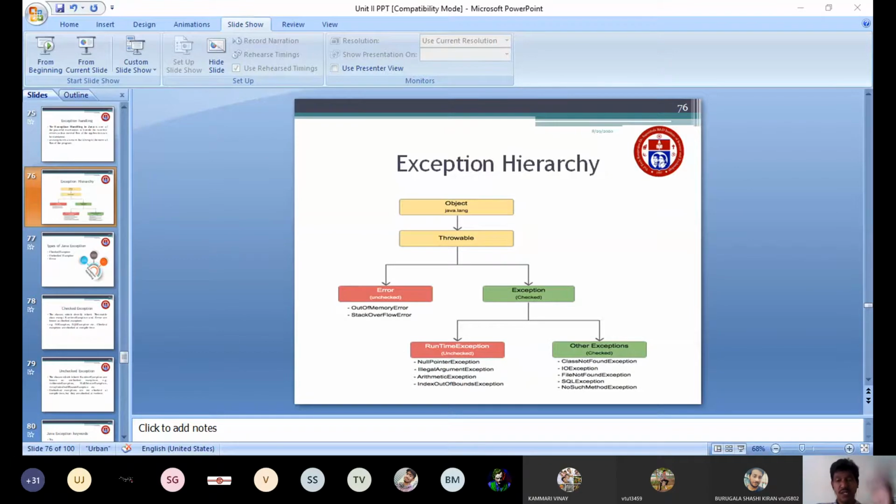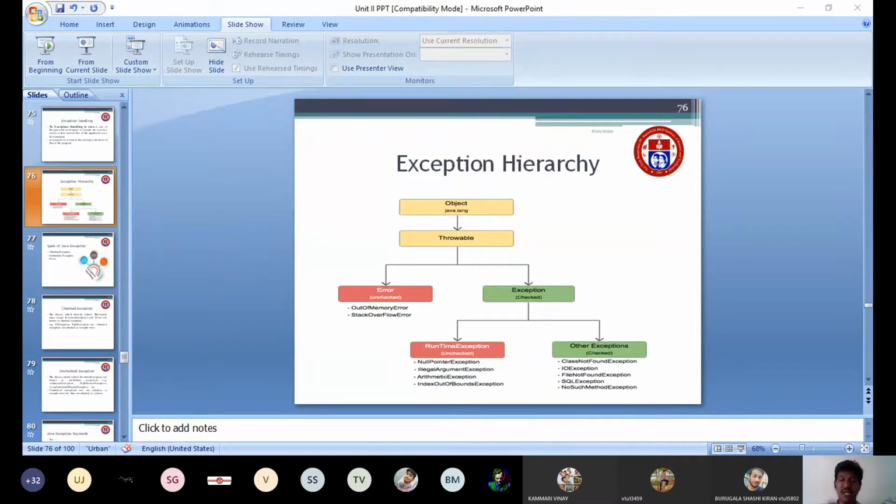Then for checked exception, you have two types: one is runtime exception and the other one is other exception. Runtime exception again comes under unchecked: null pointer exception, illegal argument exception, arithmetic exception, index out of bound exception. Those are all called runtime exceptions. Other exceptions include class not found exception.